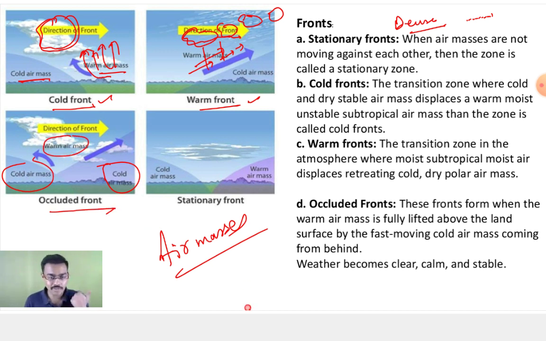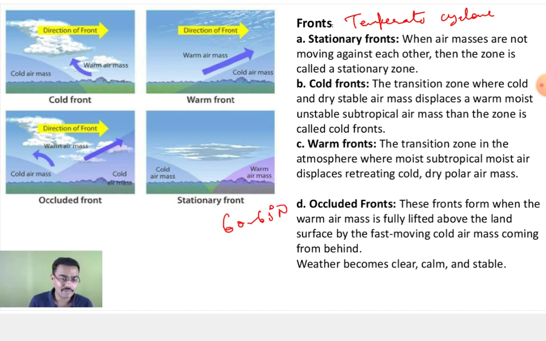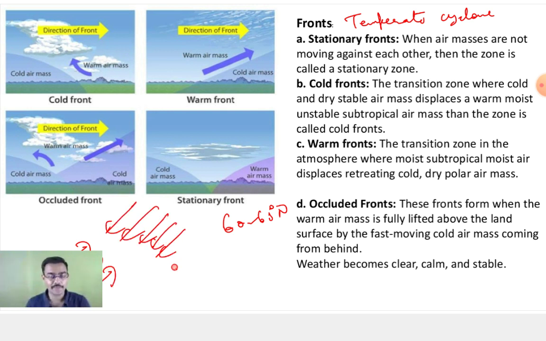Okay, let's discuss again frontal rainfall, also known as temperate cyclone. First of all, where do you find this? Around 60 to 65 degrees north and south, where you have the warm air mass coming from the subtropical high pressure belt and the cold air mass coming from the polar high pressure belt. Okay? Yes. Understood till here? So this is known as temperate cyclones.